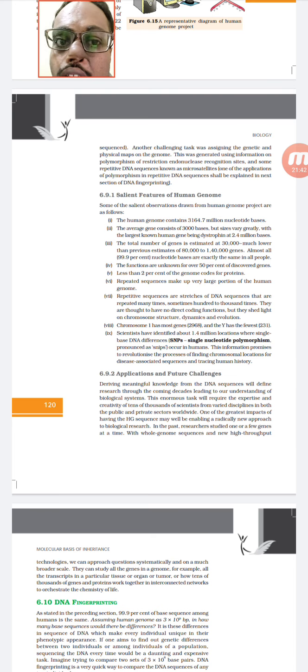Which chromosome has the maximum number of genes and which has the least: the maximum was found in chromosome 1 and the least in the Y chromosome. These are the things you have to study. You don't have to study the methods and materials they used, and they can only ask MCQ questions.